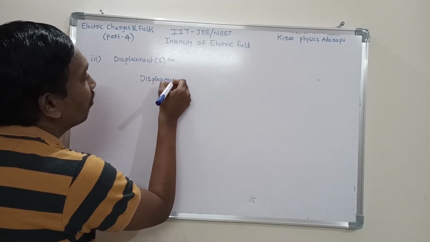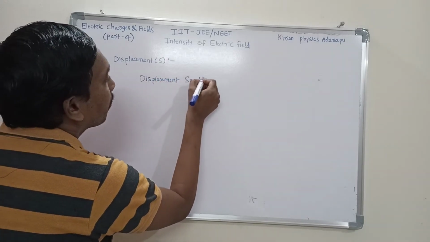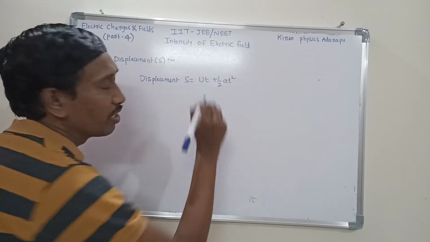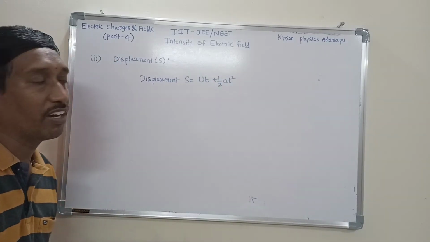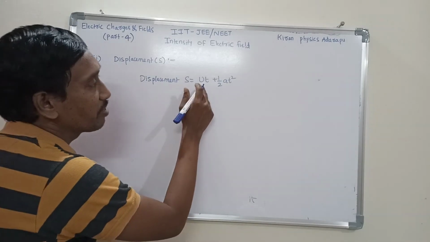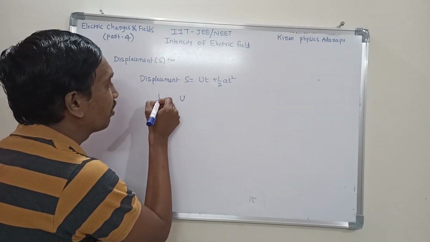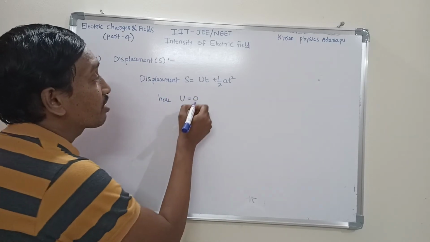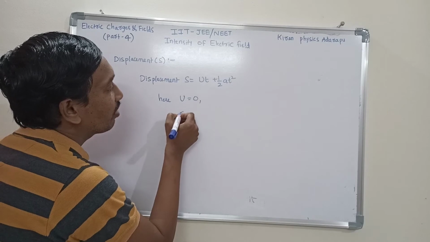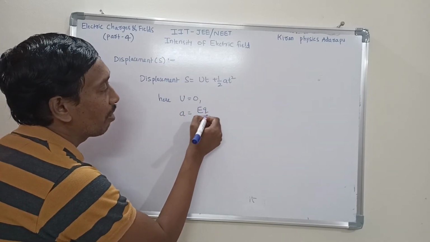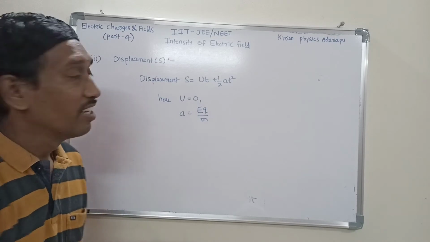Displacement s is equal to ut plus half at square is the formula. What is the expression here? ut plus half at square. Initially it is at rest, that means u is equal to 0. Now next, what is a here? a is equal to Eq by m is the formula. Already we have constructed these two.